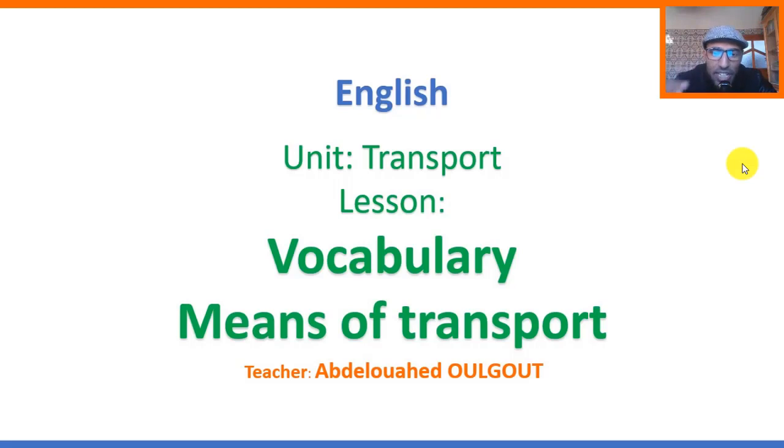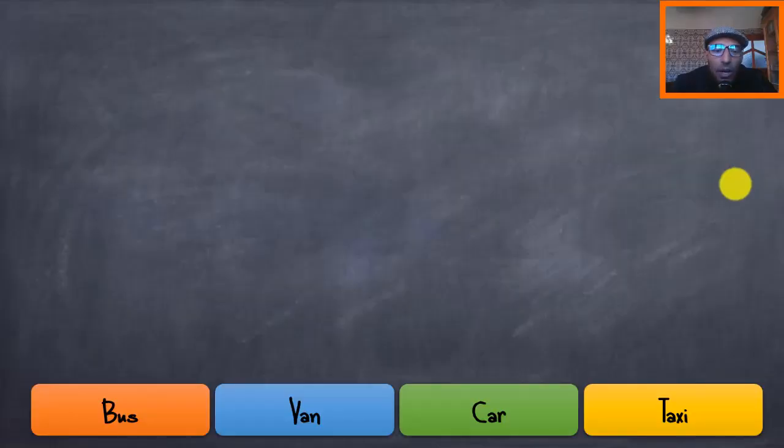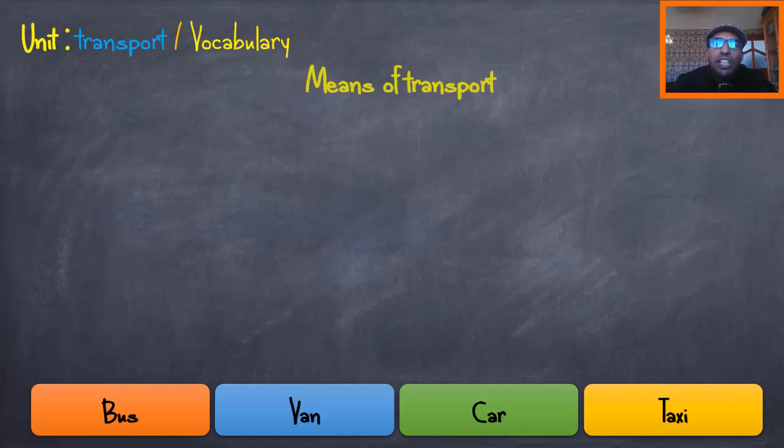Now, let me give you new words. If I say bus, van, car, taxi, what do you think these words are about? Yes, very good. These are the means of transport. So the new unit that we are going to start right now is transport or transportation.